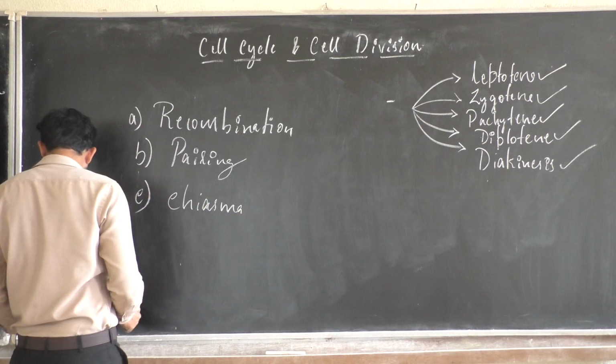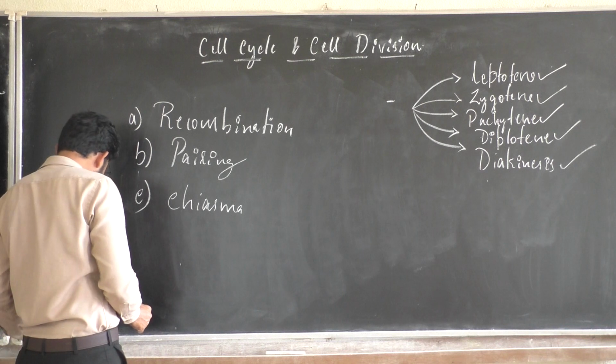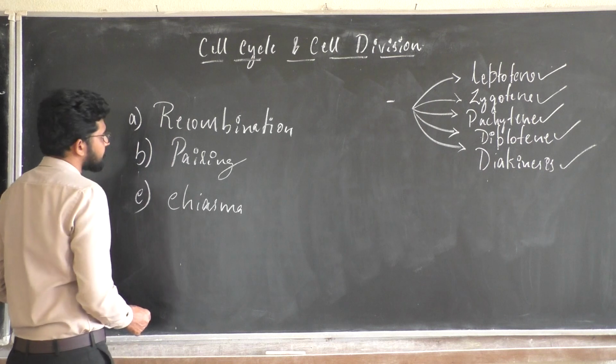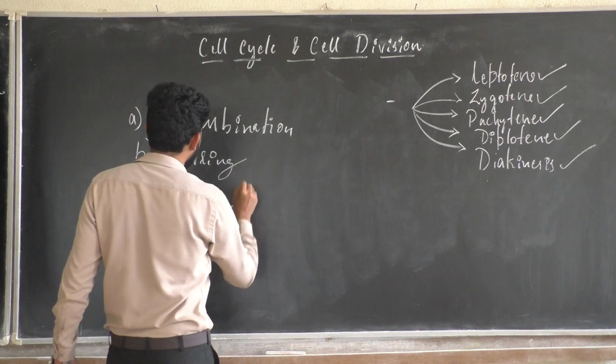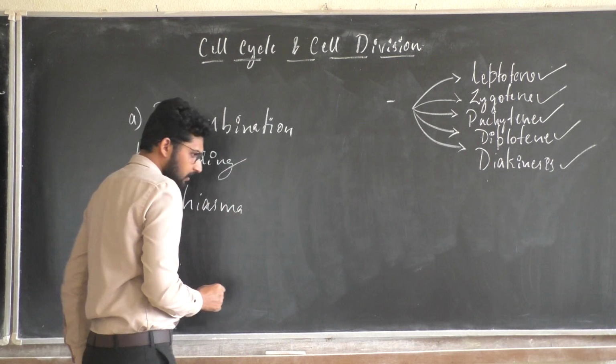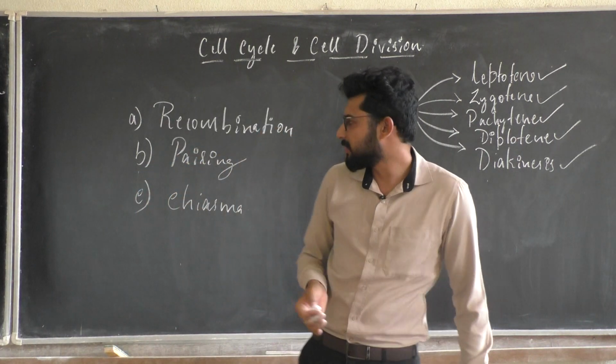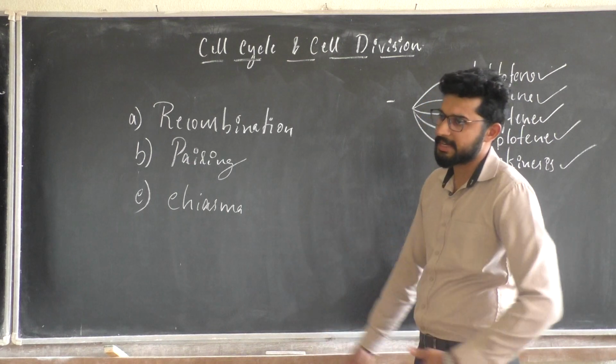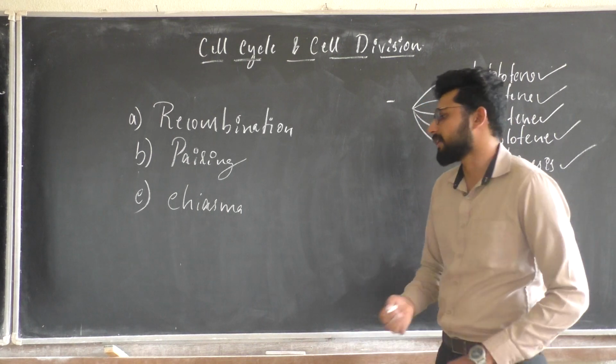These processes make meiosis very different from mitosis. What exactly is meant by recombination, pairing and chiasma? We are going to study that now.